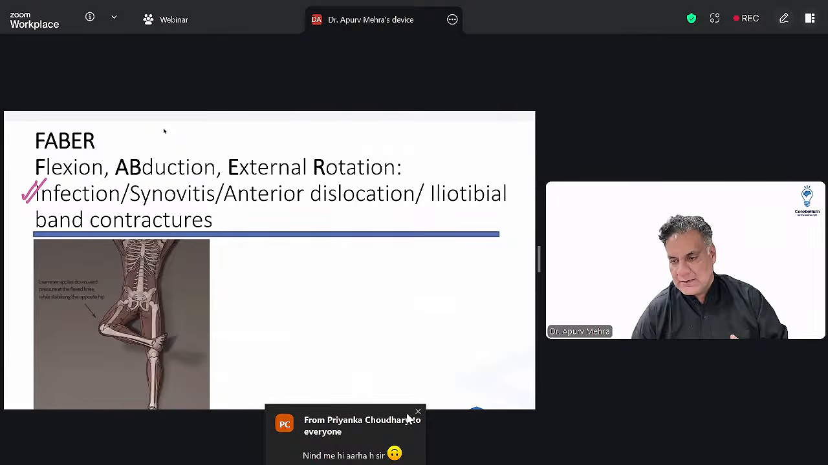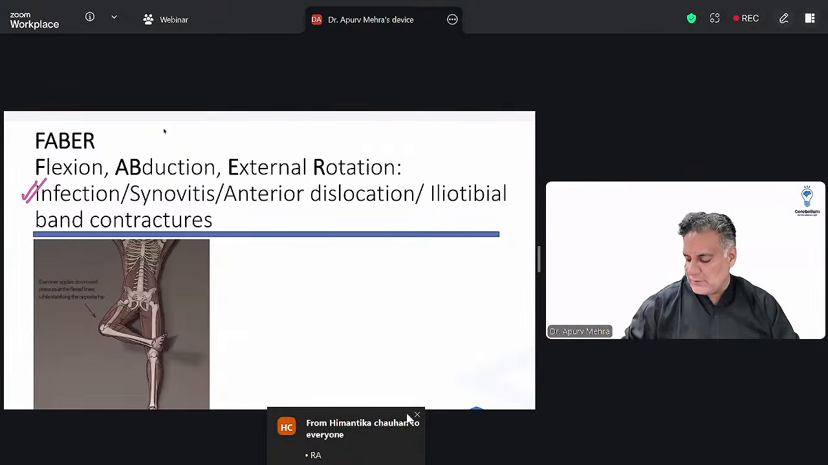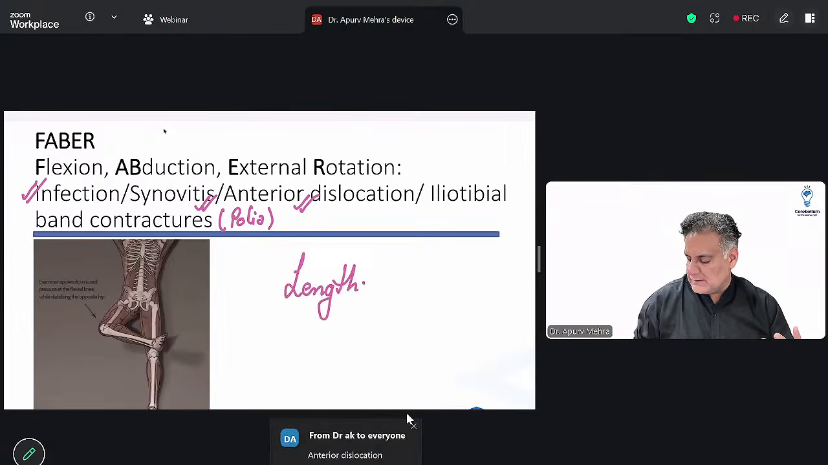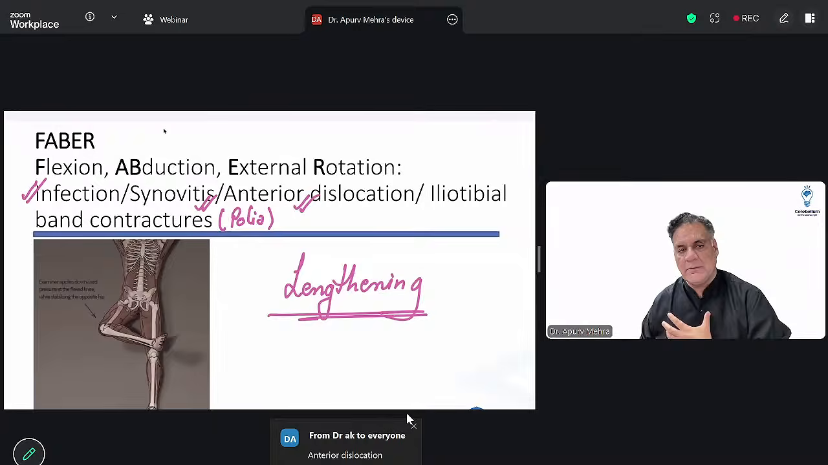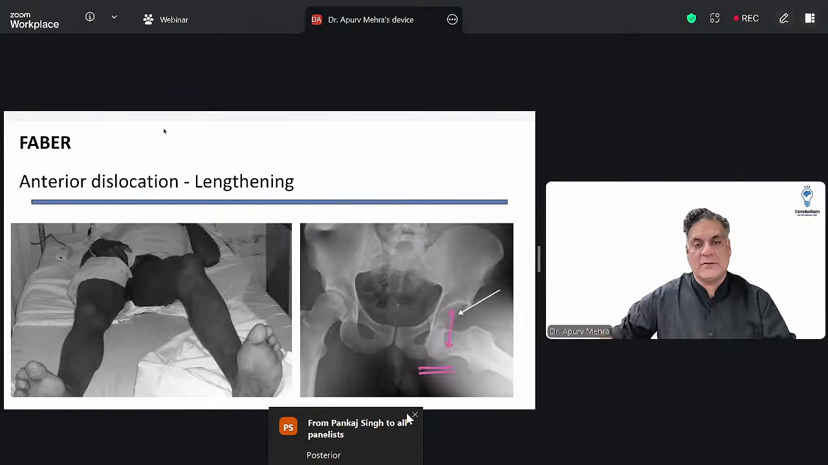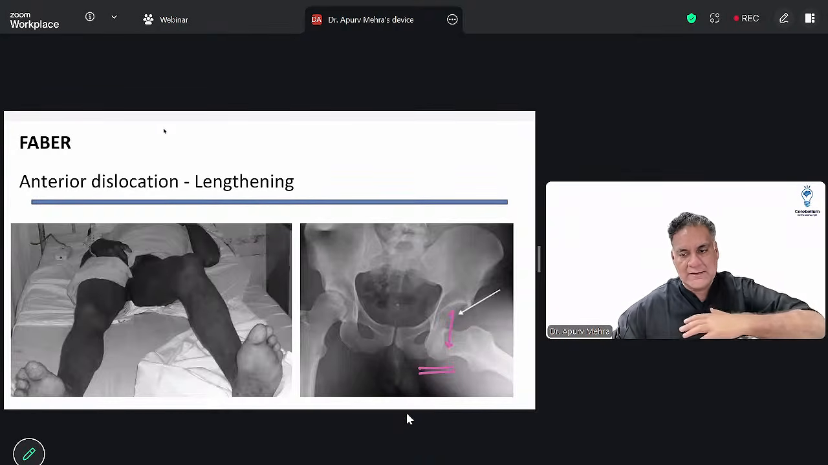This position is something that you see in synovial proliferation, hip dislocation anteriorly. Normally it goes posteriorly, but if the hip dislocates anteriorly, or iliotibial band contracture, which is seen in polio. This is a position where the limb lengthens. There is lengthening. So synovitis, infections of the joint, anterior dislocation, iliotibial band contraction. It's opposite, right? This is anterior dislocation. So the head has gone anterior, down. Whenever there is an anterior dislocation of the hip or the shoulder, the head is below the level of the joint and the thigh or arm is abducted.